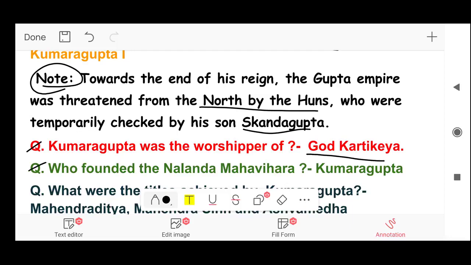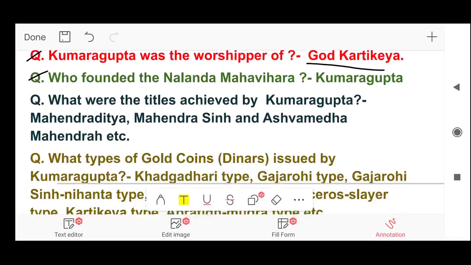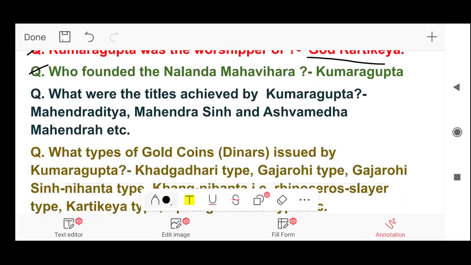Next, who founded Nalanda Mahavihara? Answer: Kumar Gupta. And Nalanda Vihara was a great center of learning in ancient India. Next, what were the titles achieved by Kumar Gupta? Answer: His titles were Mahendraditya, Mahendra Sinha, and Ashwamedh Mahendra.